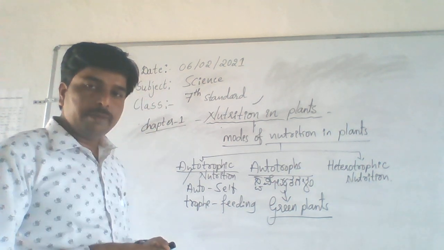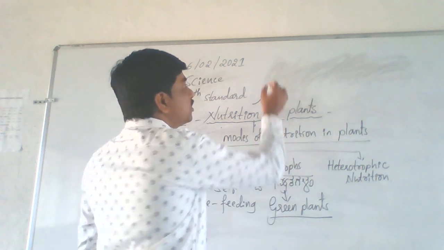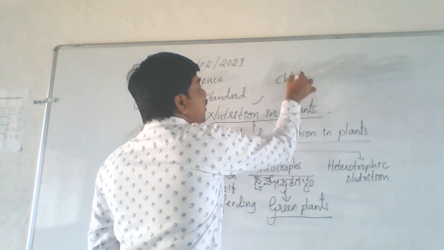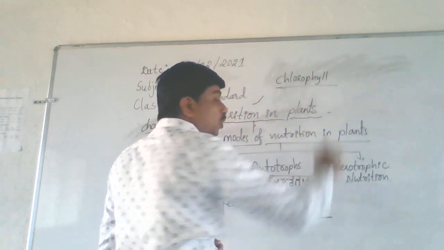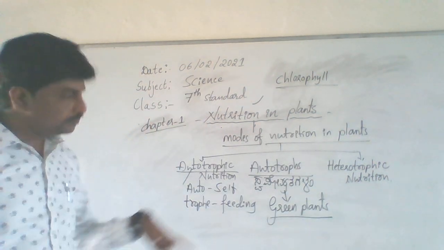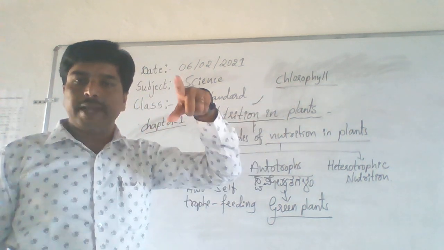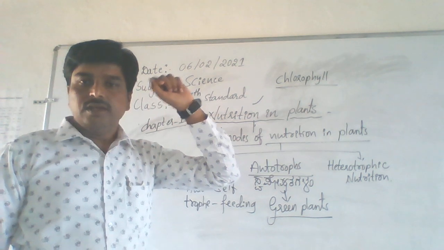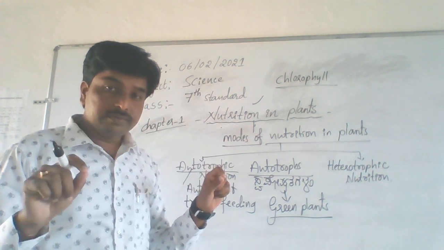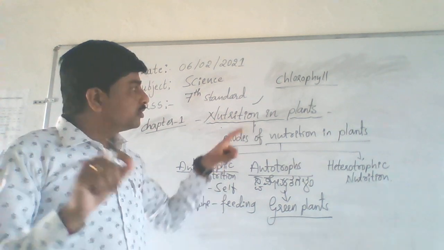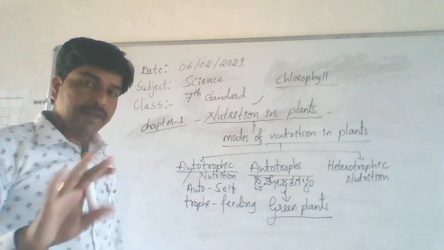Plants also have pigment. Remember, what is that? Chlorophyll. Chlorophyll is the pigment which is present in a plant body. That is why plants are green in color. So this is a pigment which is the reason for the green color of plants.